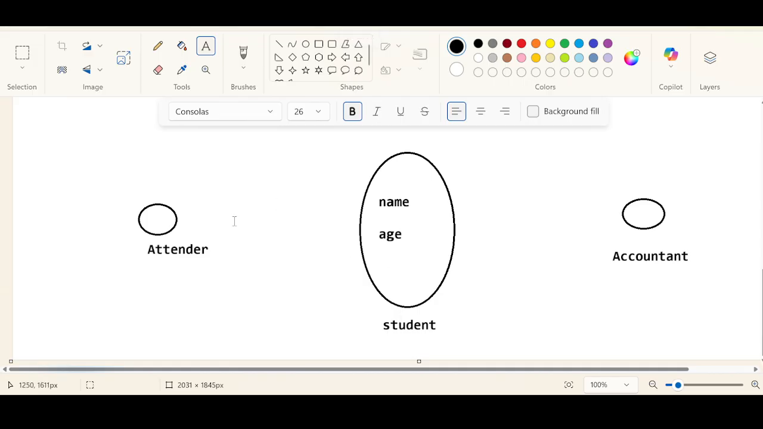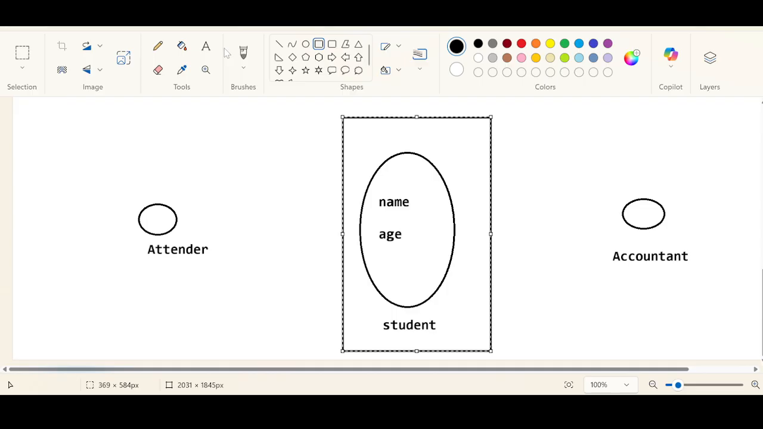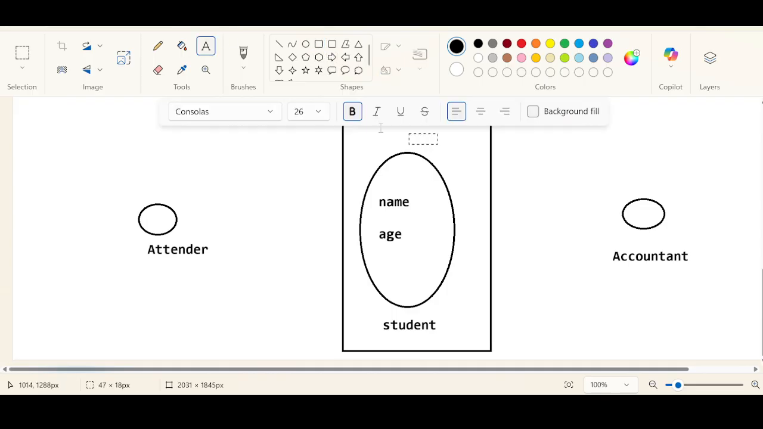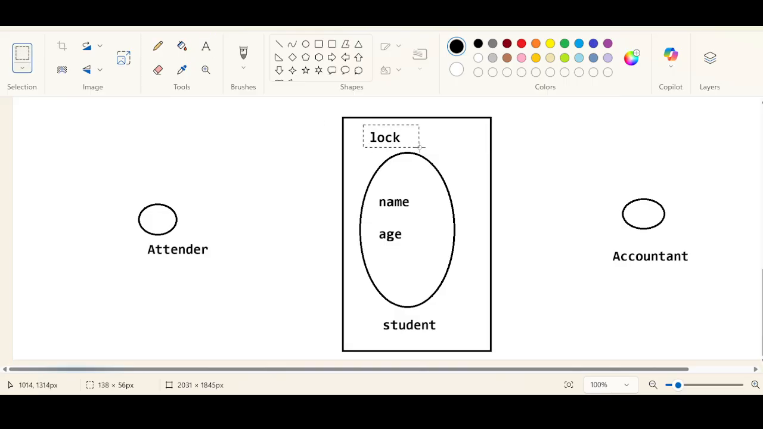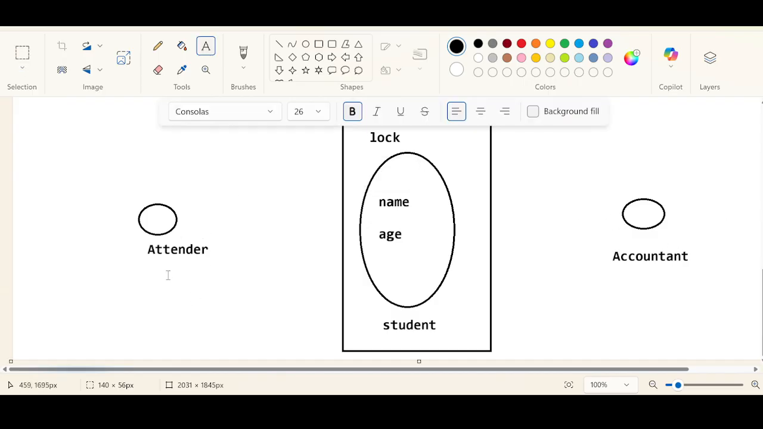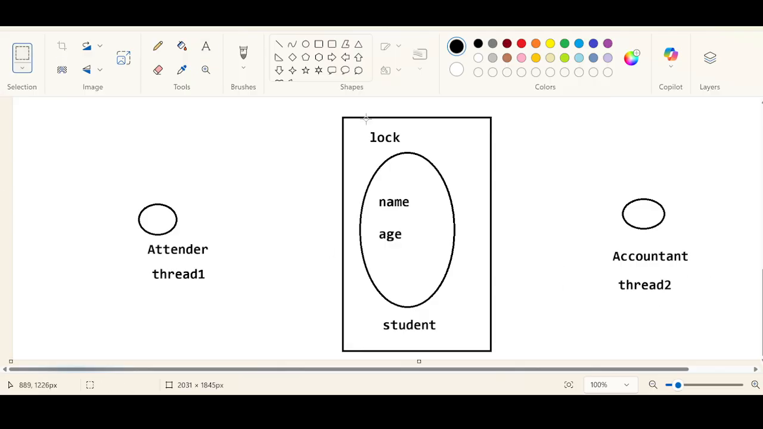So they both are communicating on the common object, which is the student object. This common student object is going to have a lock. The question is how these two threads, how these two persons, communicate. Let us say this is thread 1 and this is thread 2. How are these two threads going to communicate? Only by acquiring the lock.